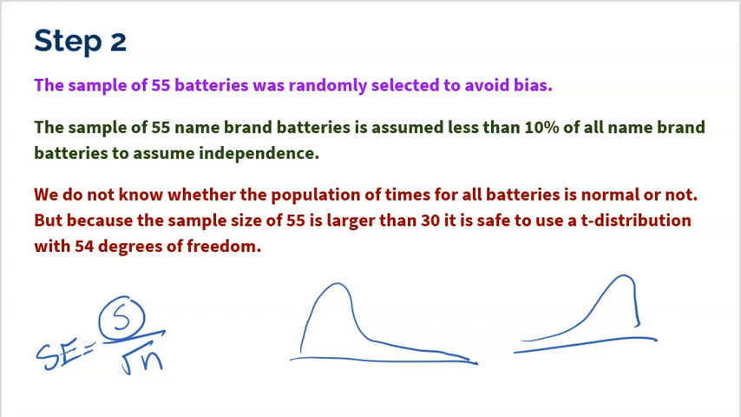But wait a minute, it doesn't matter. Our sample size at 55 is larger than 30, so it's safe to use the t-distribution. We know that the t-distribution is not going to be skewed by any means, even if the population is.